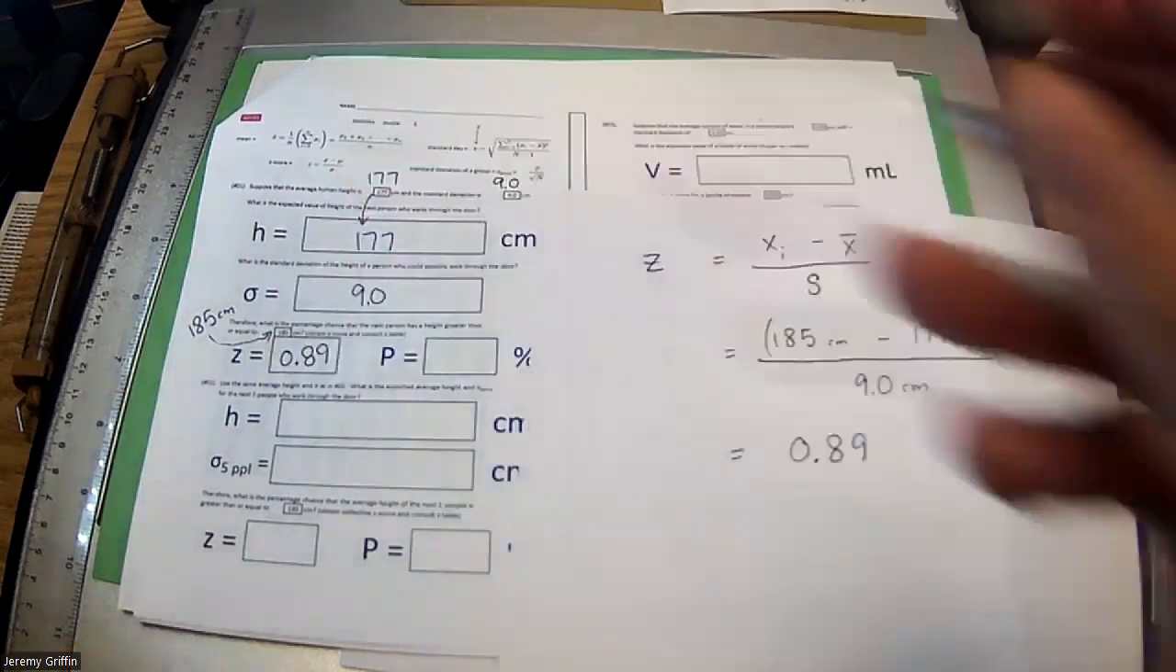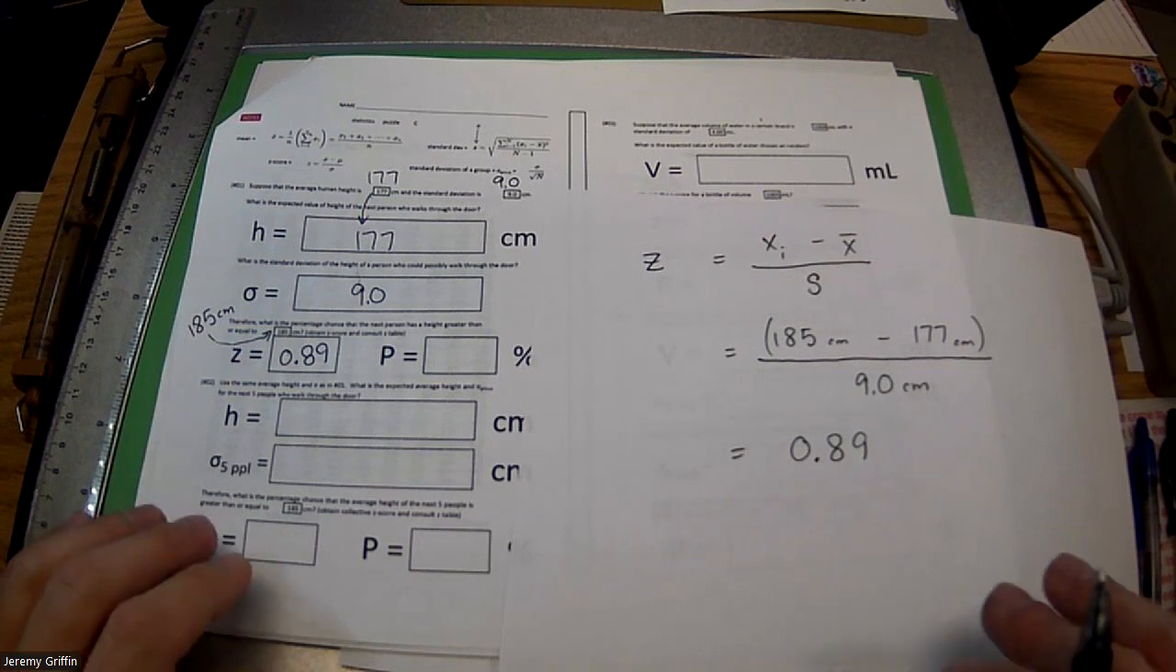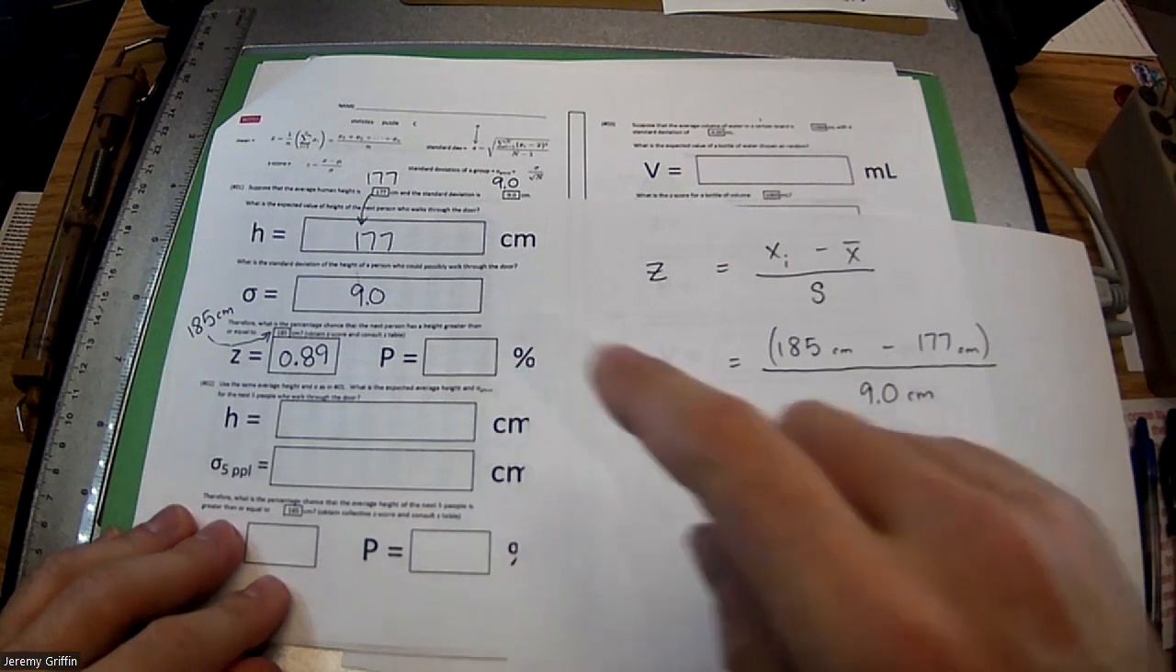If you did this correctly, you should get something between -3 and 3. Did everybody get something between -3 and 3? Okay. Who has a question? You guys good? Awesome.